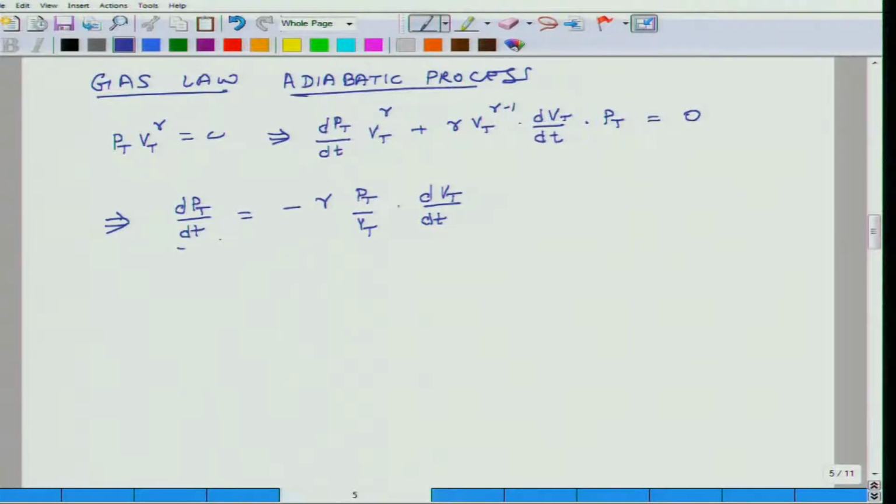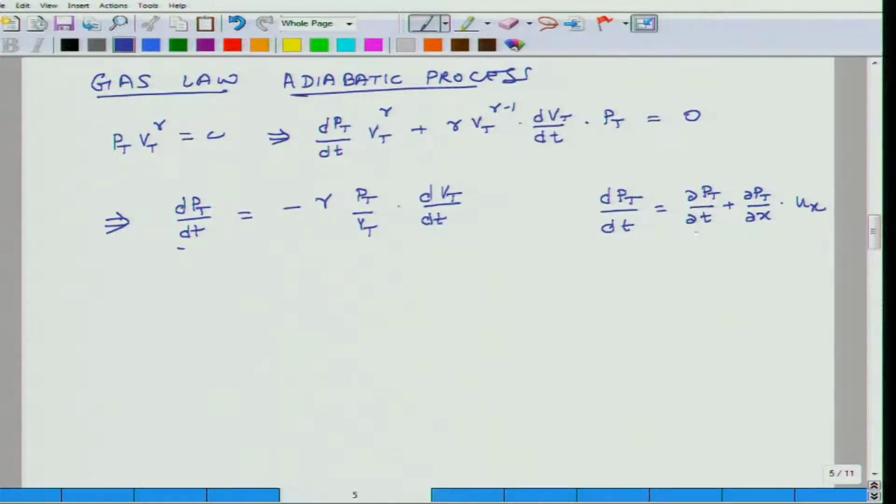Now, this total derivative of pressure with respect to time, I can break up into its partials. So this is partial with respect to t plus partial with respect to x times dx over dt. And once again, because dx over dt, as discussed earlier, is nothing but velocity, I can call it u.